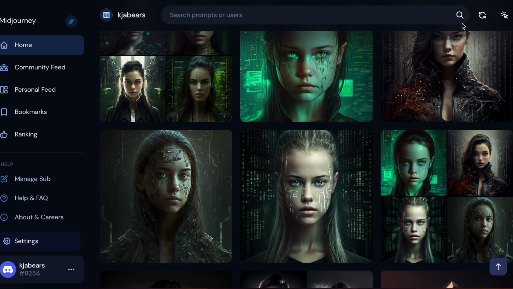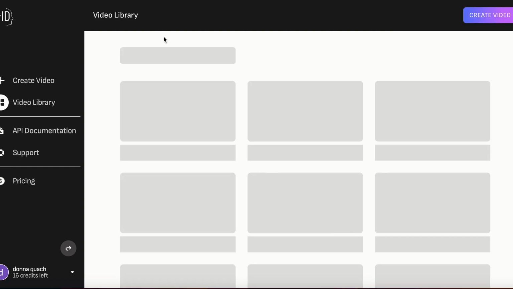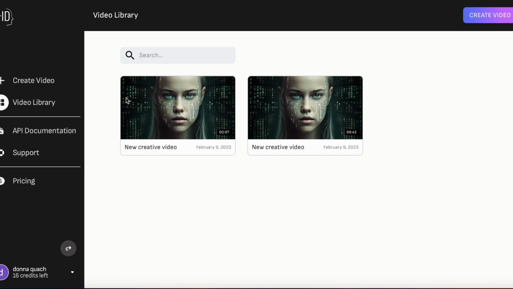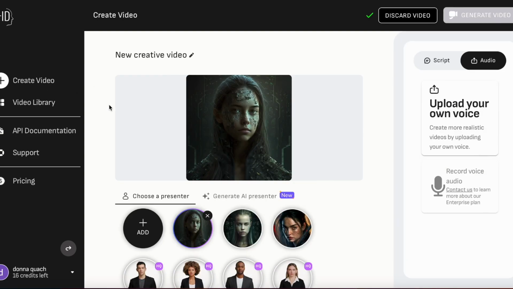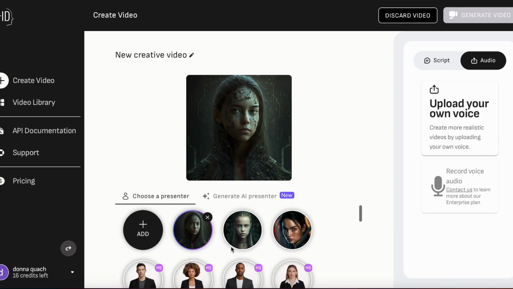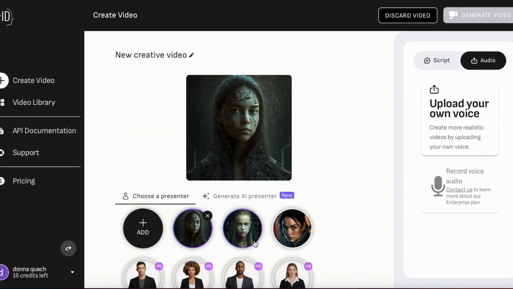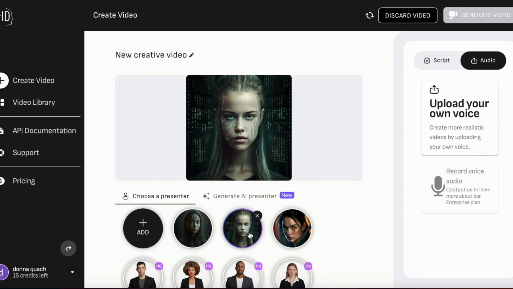Then once that's saved, you're going to go into a new site called studio.d-id.com. From here, you're going to create an account with them. And once you do, it's going to look like this. Then you're going to want to click create video. And here you can pick their avatar that they already have, or you can create your own avatar. Just click add. I've already created my avatars here, so I'm going to use her.